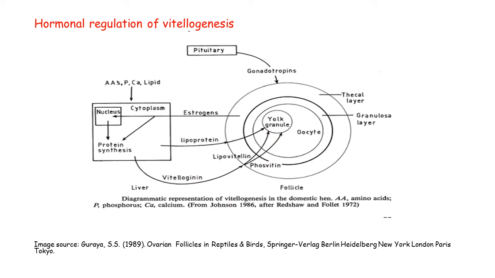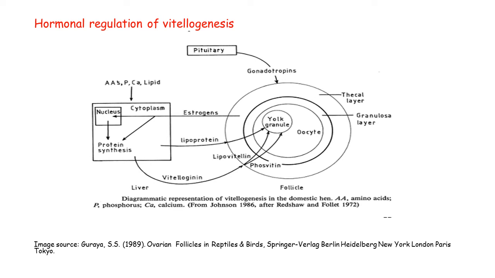In this slide, we will learn about the hormonal regulation of vitellogenesis. Vitellogenin is basically a female specific protein, meaning it is produced in females only. This is in response to the hormone estrogen. Estrogen hormone is basically responsible for the production of vitellogenin in hepatocytes, or you can say liver cells. And estrogen is produced by the follicular cells, granulosa cells.